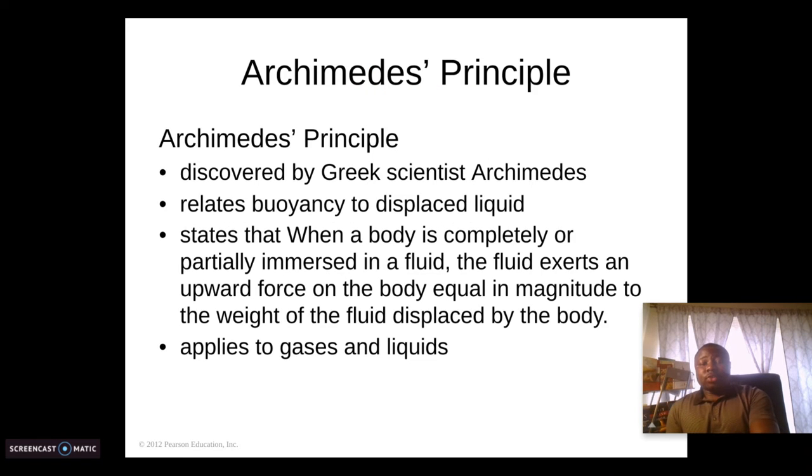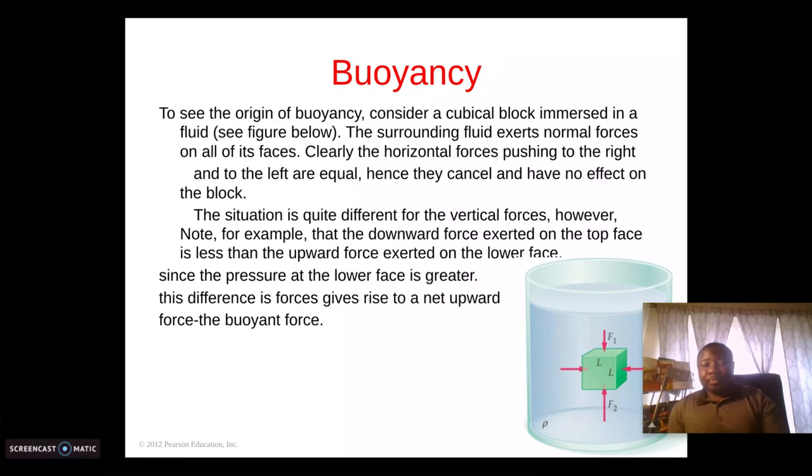One of the things we also talked about last class, we also considered the diagram that we have here. We say that the horizontal forces balance each other, and when we consider the vertical forces, F2 is greater than F1. Because of that, that object can float, and that net force that exists between these vertical forces F1 and F2 is what we generally refer to as the buoyant force.